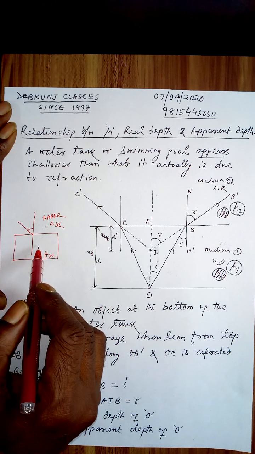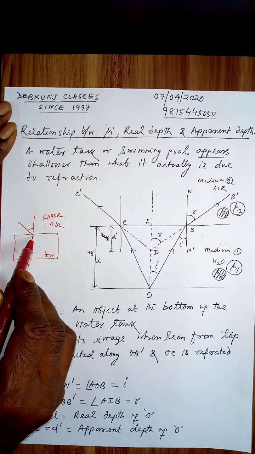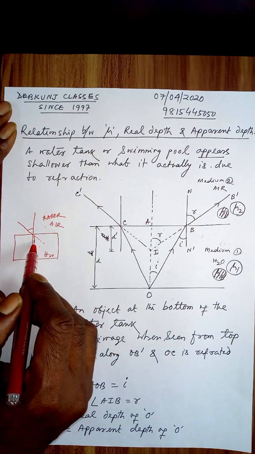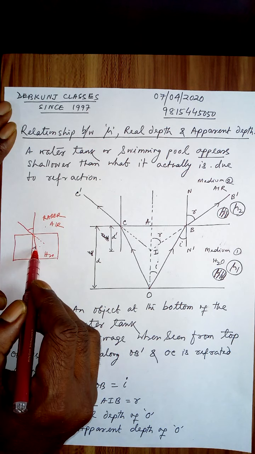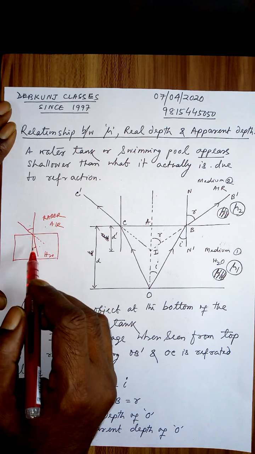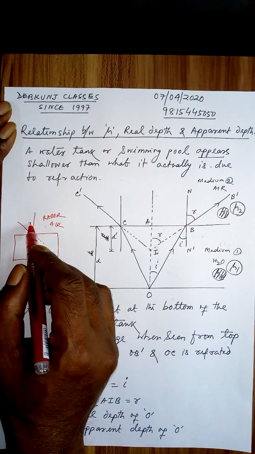Coming from rarer to denser, from the original direction, it bends towards the normal. Means the value of I is more than the value of R.